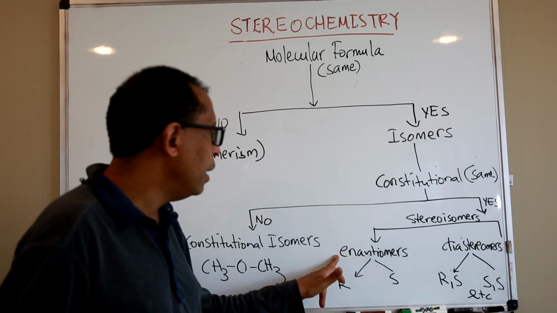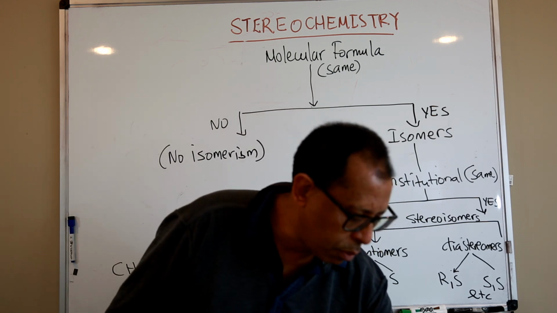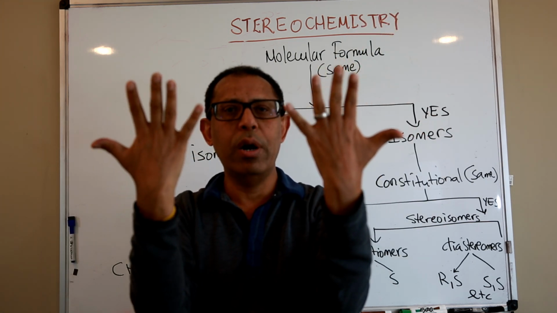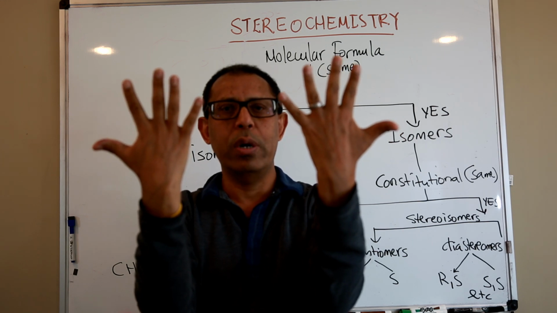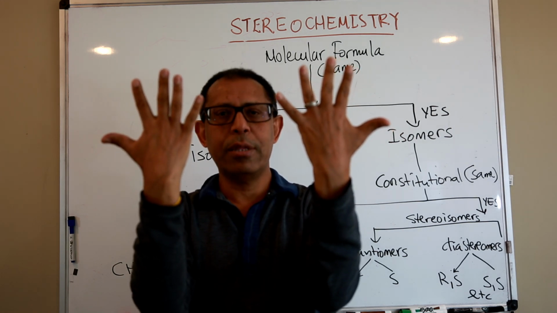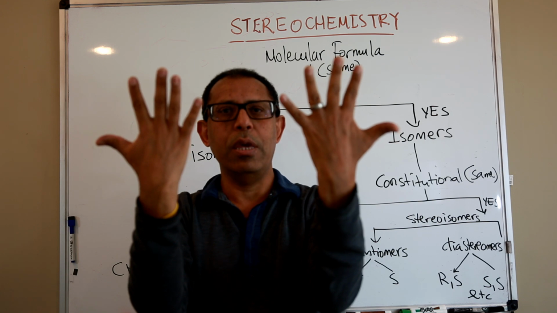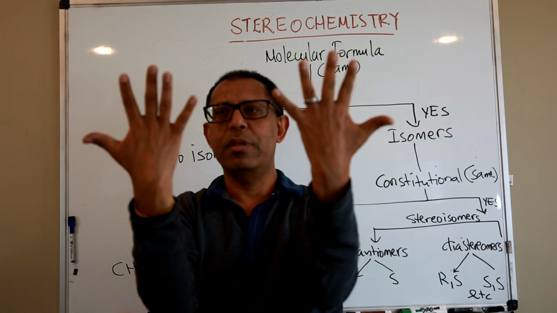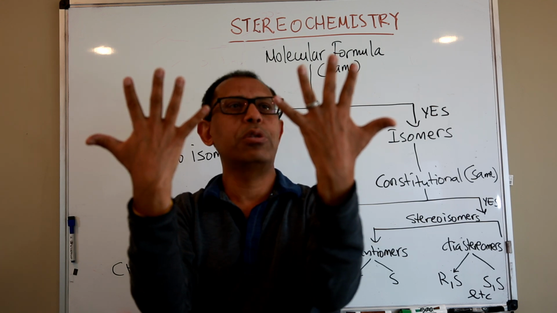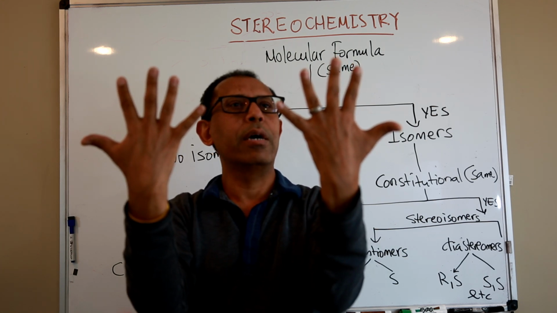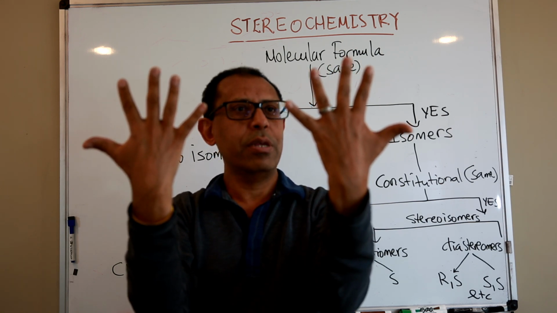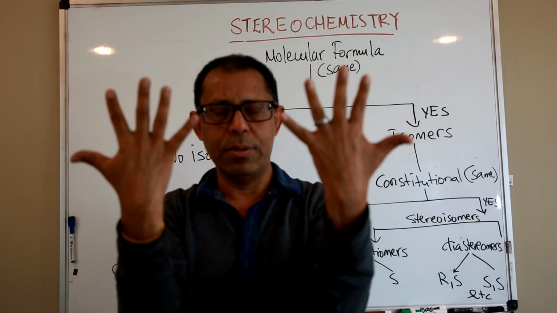In enantiomers, for example, take my two hands as mirror images of one another. Those are stereoisomers. The reason being, there is a plane mirror that reflects one over the other. They have the same constituents, five fingers. They are equidistant from the plane of the mirror. Therefore, they are mirror images of one another.